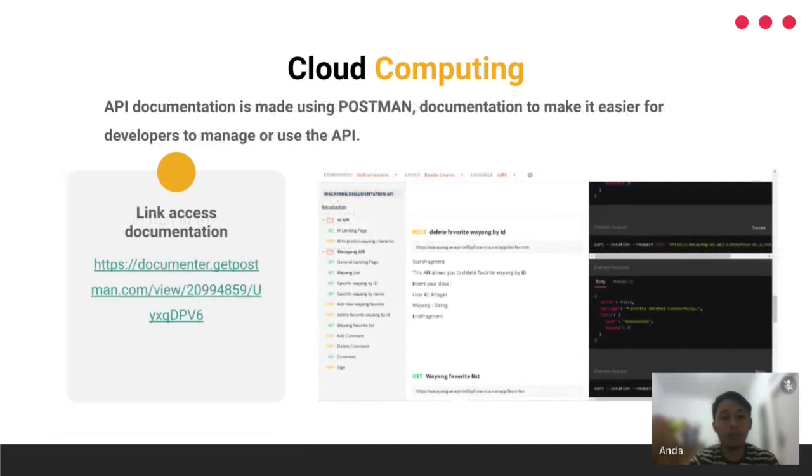API documentation is made with Postman documentation to make it easier for developers to manage or use the API. There are several methods in the Wacayang application, such as the GET and POST methods. They are needed because the GET method is for displaying requests from the user, and POST is needed to write or add to a user request. There is an accessibility link for the Wacayang documentation.